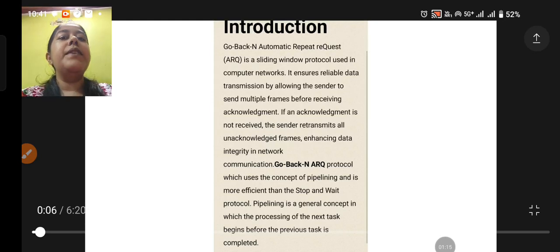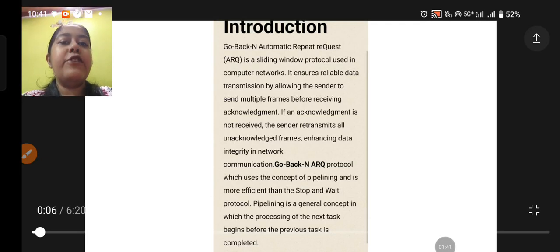An acknowledgement means a single acknowledgement for one frame. Here we are sending multiple frames, and the sender is not waiting for the acknowledgement.